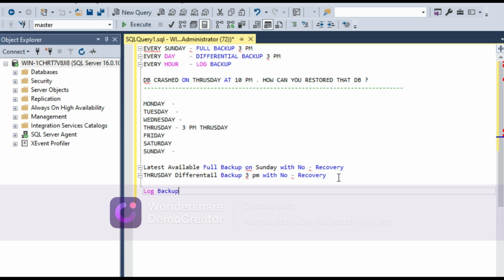We need to take the log backup from 3 p.m. to 4 p.m. log backup with no recovery.